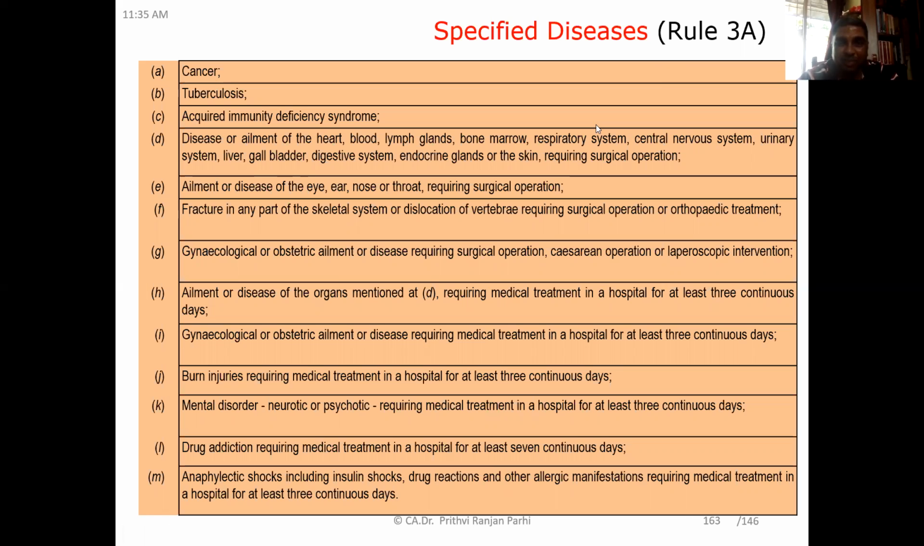Just have a look. Specified diseases are relevant for us because if the treatment is made even in a private hospital for these diseases, it will not be taxable. Number one. And if an employee is given a loan for treatment of these diseases, that interest is also not taxable. Is it not? Just have a look at this rule, rule 3A. Like cancer, TB, AIDS, some of the things you can find. So these are the only diseases for which treatment can be given in a private hospital and it is not taxable.